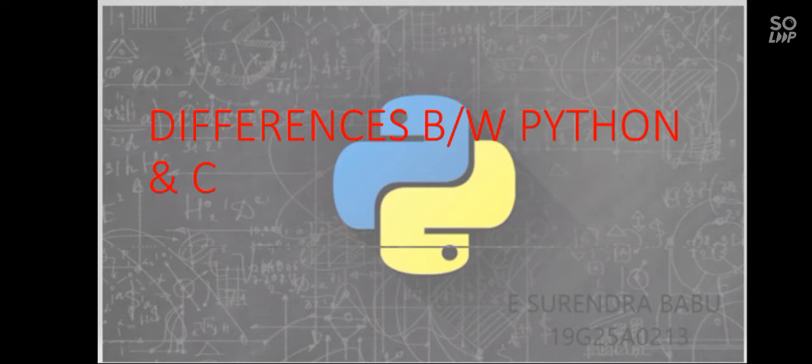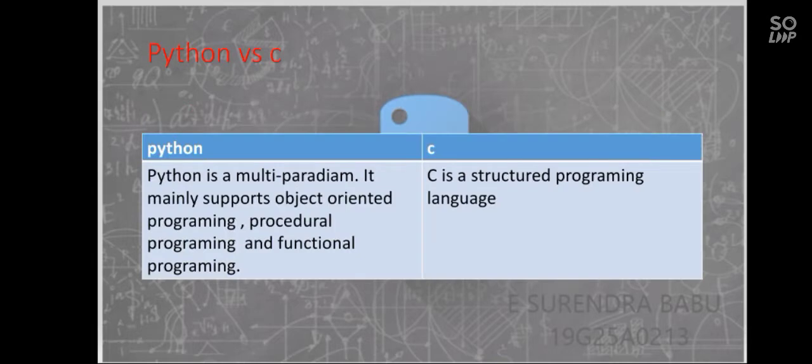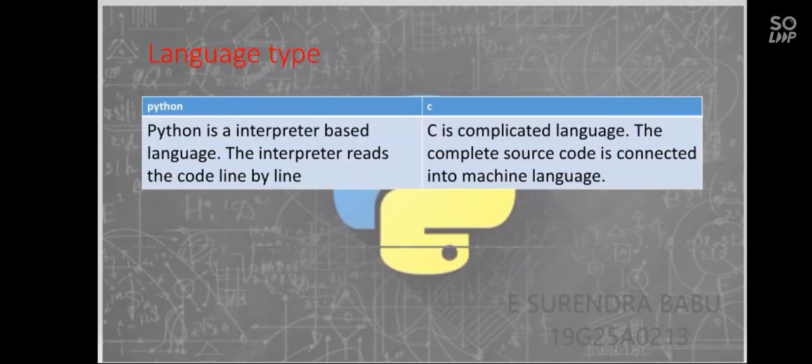Differences between Python and C. We can see the differences between Python and C one by one. Python is multi-paradigm. It mainly supports object-oriented programming, procedural programming, and functional programming. C is a structured programming language, and it allows only some programming styles.